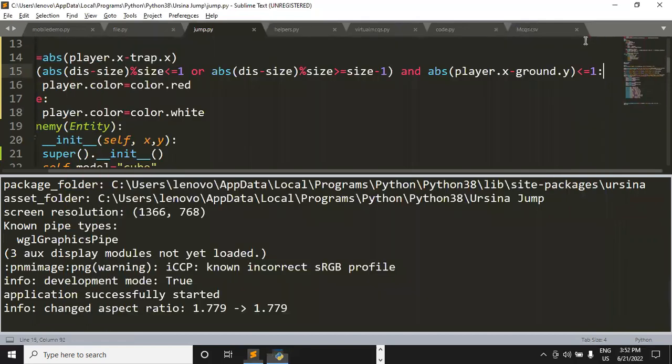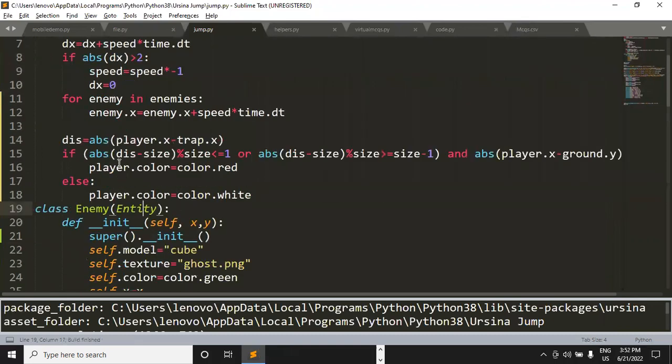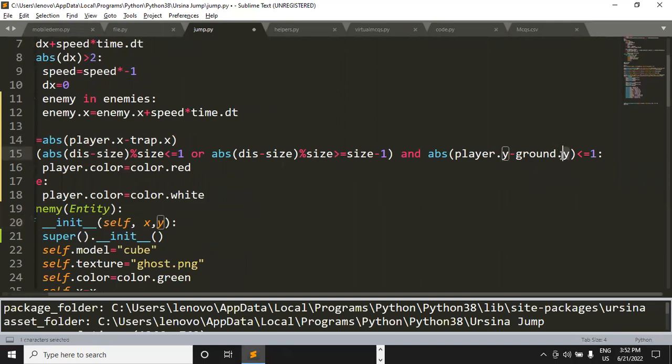Maybe there is some issue with the formula. So absolute distance minus size modulus size is more than or equal to 1, or absolute distance is greater than or equal to size minus 1. Player dot y. Okay, it should be player dot y, not player dot x, because we are comparing the y value with